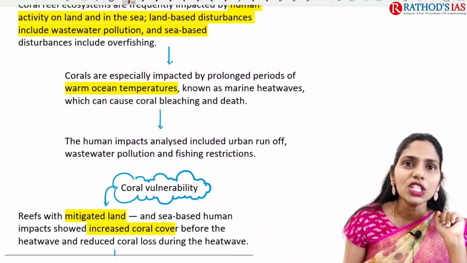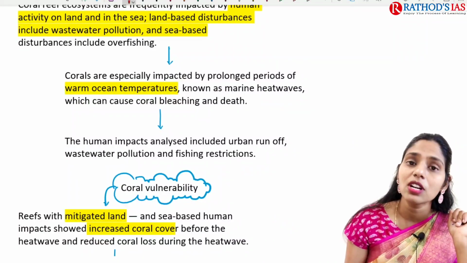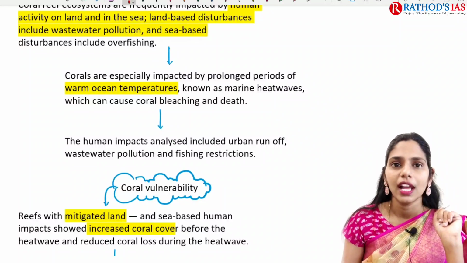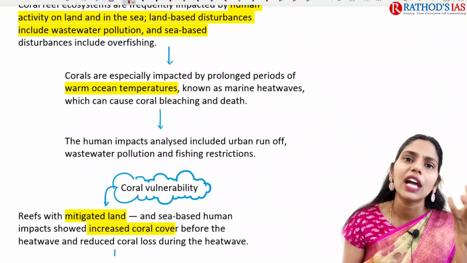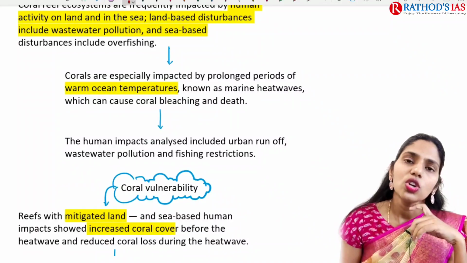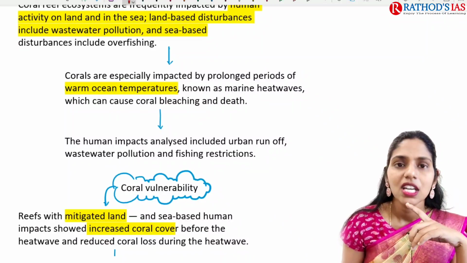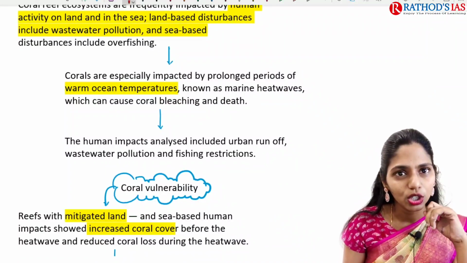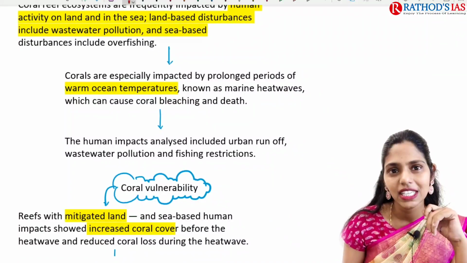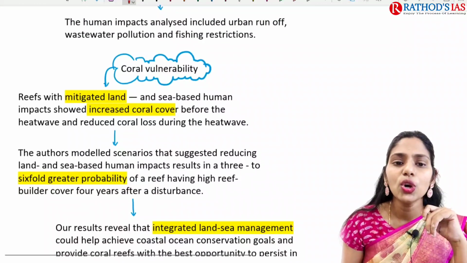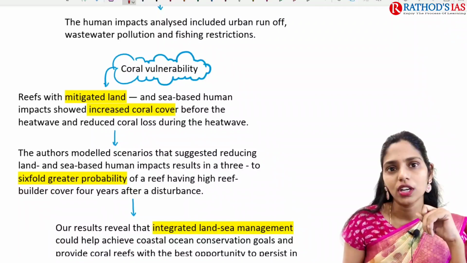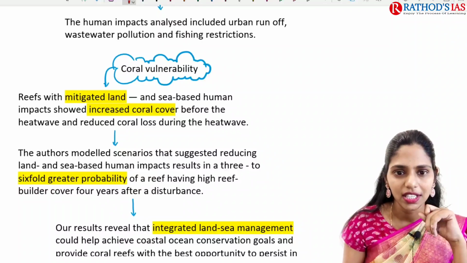These corals are especially impacted by prolonged periods of warm oceanic temperatures. That means increasing temperature will lead to ocean acidification, so it has a negative impact. And marine heat waves cause coral bleaching, and finally coral death happens.